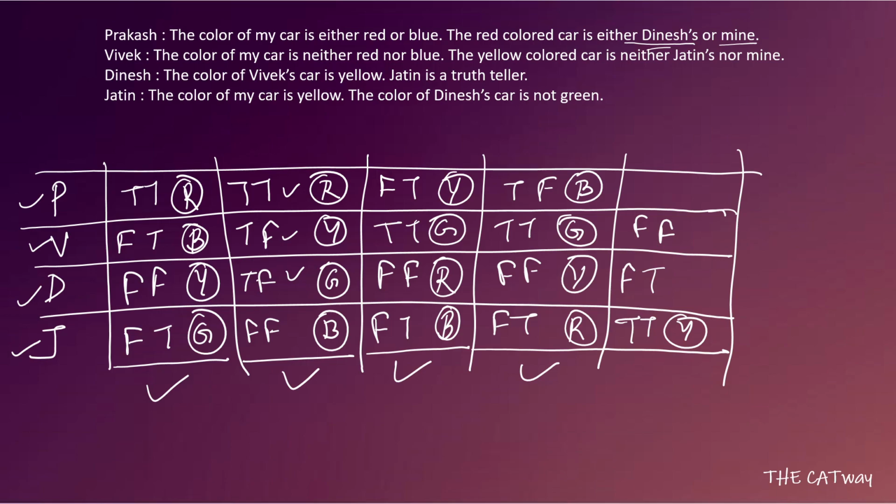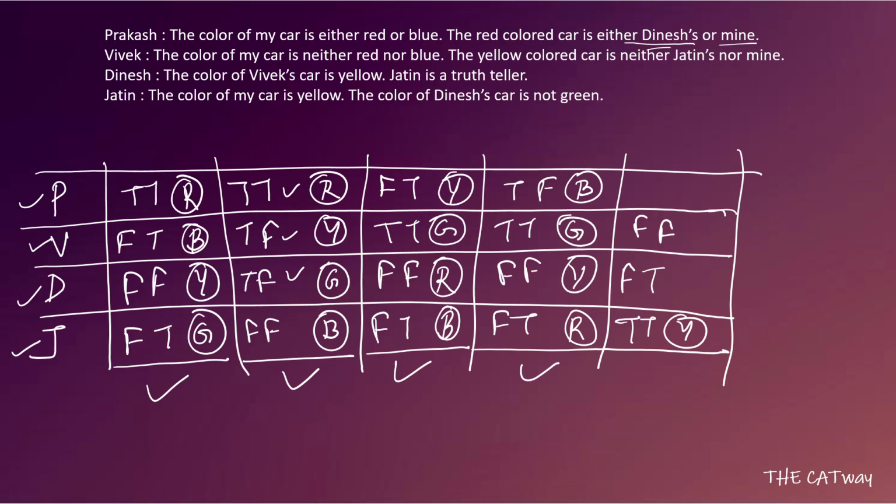So we have one case now where Vivek is the liar. Whenever Jatin is the truth teller, Vivek will be the liar, that is for sure. Now we have to check what cases we get. Vivek says that the color of my car is neither red nor blue, which is a false statement. That means Vivek will get a red or blue color car. He also says the yellow color car is neither Jatin's nor mine, which is a false statement.